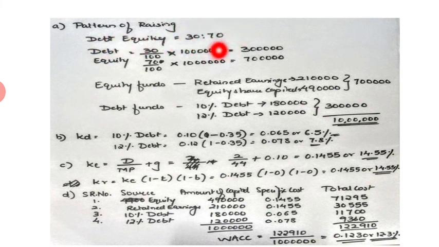first in the ratio of 30:70, that is 3 lakhs and 7 lakhs, and then further divide this 7 lakhs into retained earnings and equity, and this 3 lakhs into 10% debt and 12% debt, because of the upper limit given to us for debt. That is, anything below 1,80,000 would attract a rate of interest of 10%, and above 1,80,000 it would be 12%. So above 1,80,000 it is 1,20,000, because totally it is 3 lakhs, out of which 1,80,000 is removed, so the remaining is 1,20,000. So on 1,20,000 the rate of interest would be 12%.